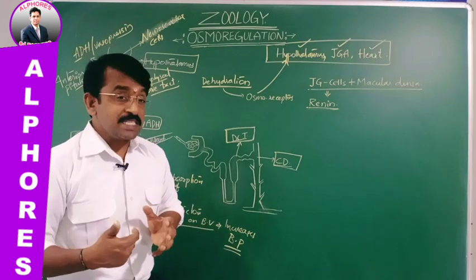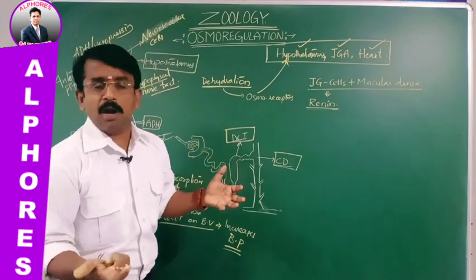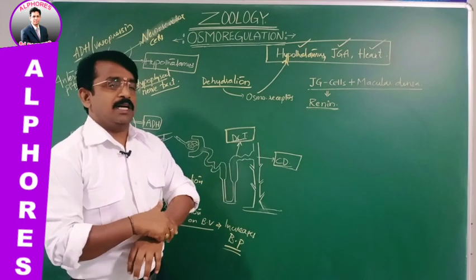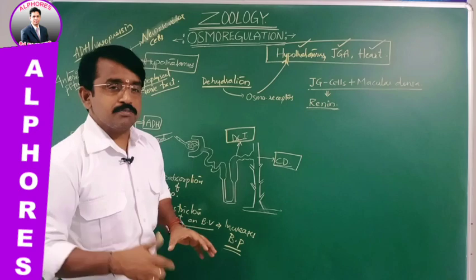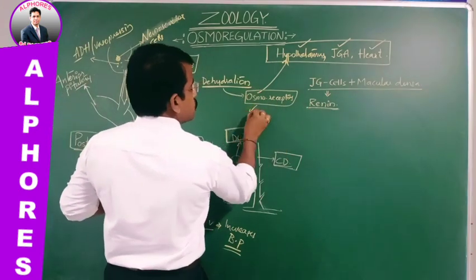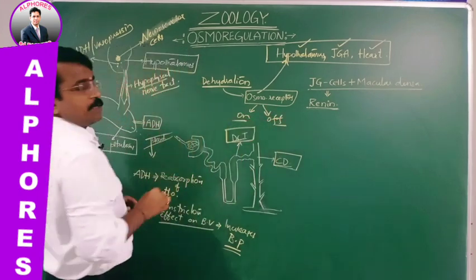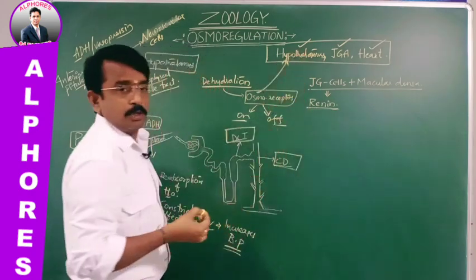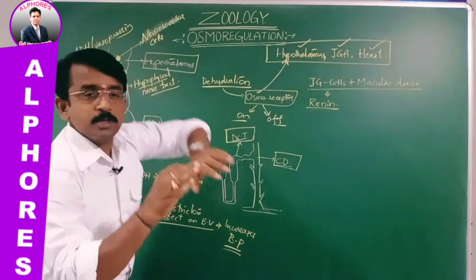Right? Once this water reabsorption takes place, naturally the blood volume increases. Once sufficient water is absorbed, immediately the osmoreceptors switch off, and they do not activate the hypothalamus, and the release of ADH or vasopressin is also stopped.